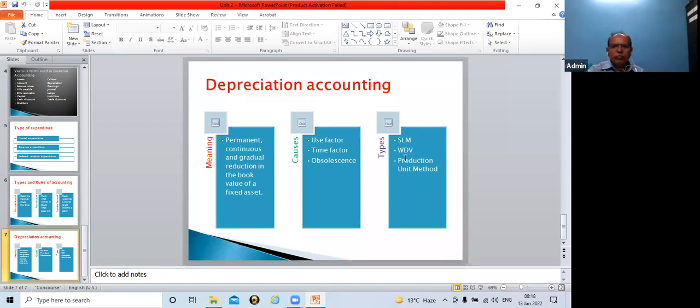But they should continue the particular method for some years, because as we have learned in accounting principle, consistency, whatever policy is adopted by the organization, that policy should be continued for some years. In between, if you feel to change, then you need to provide justification for that. You have to give justification to your stakeholders, and then you can change from one method to another. But you should not go on changing frequently. That is the thumb rule. So this was about types of depreciation.